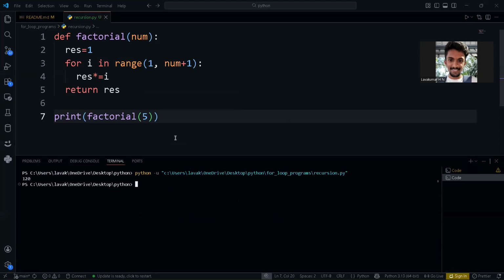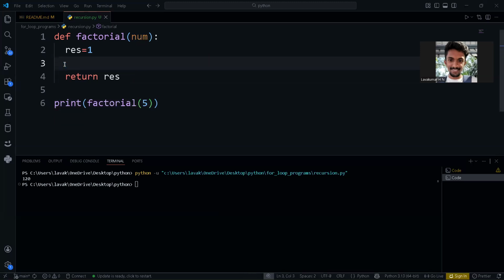Now let's focus on our recursion implementation. First, we need to call this factorial method again and again. So instead of using this for loop, I'm going to use a recursive method.